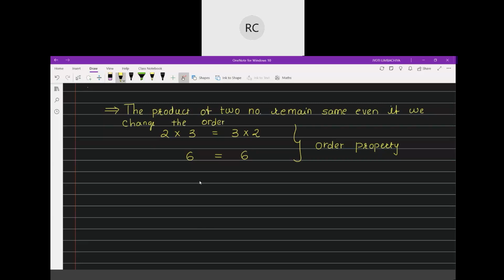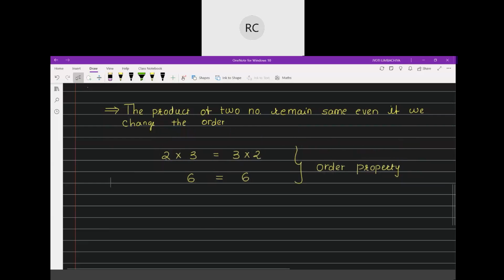So wherever you put it, your answer will remain the same. So this is what the order property is all about. Now, we'll take one more property. I'll give you one example.